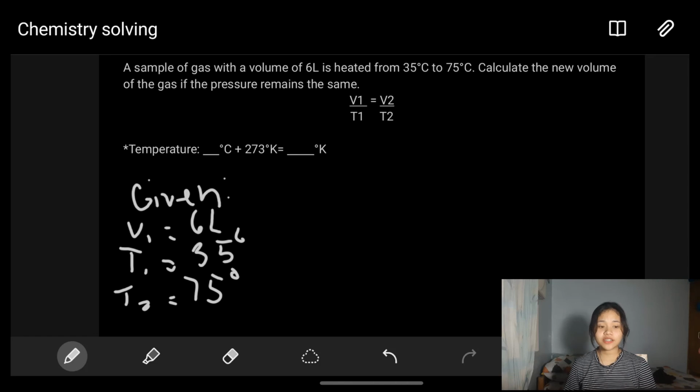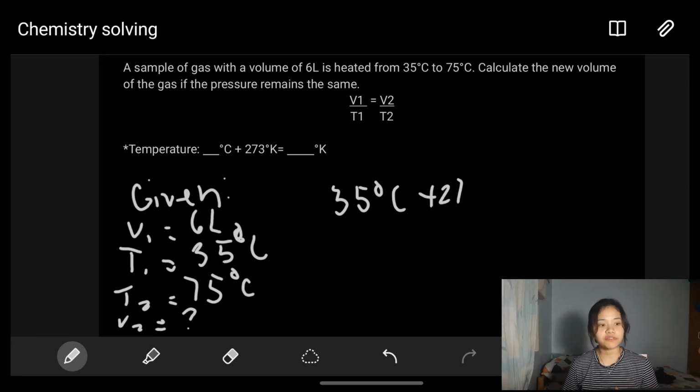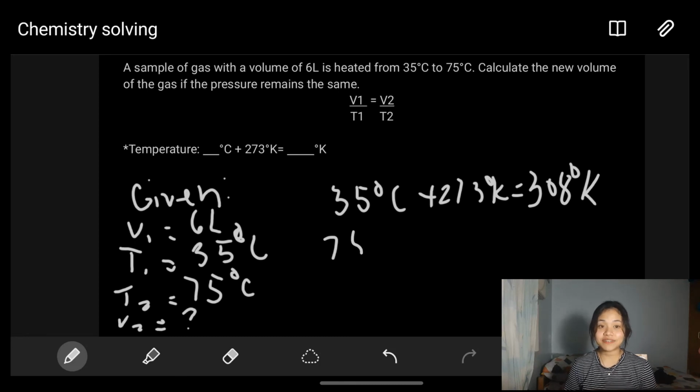Before we start solving, let's first transform our Celsius to Kelvin. In order to transform Celsius to Kelvin, we add 273 to the Celsius value. So for the initial temperature, it is 35 degrees Celsius plus 273, which makes it 308 Kelvin, and 75 degrees Celsius plus 273, which makes it 348 Kelvin.